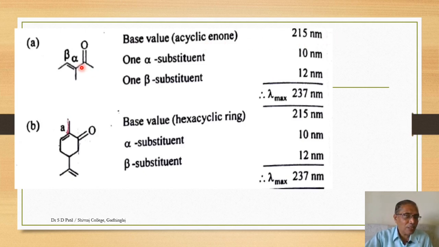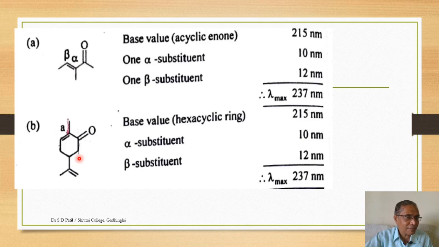Now consider this alpha carbon and this beta carbon. One substituent is present at the alpha position, therefore a 10 nanometer increment, and one substituent at the beta position, so there is an increment of 12 nanometers. So the lambda max value comes to be 237 nanometers.